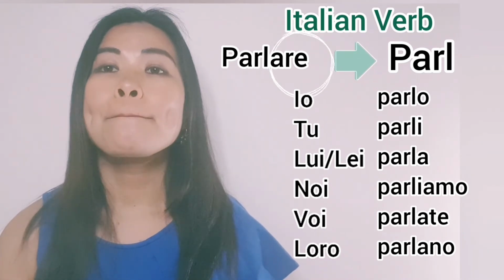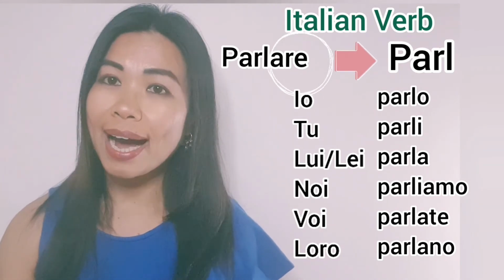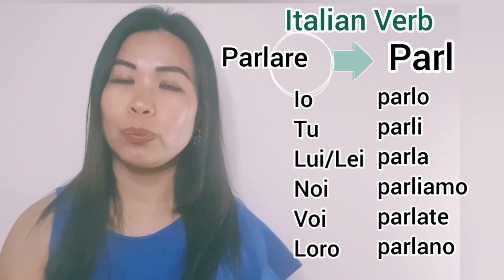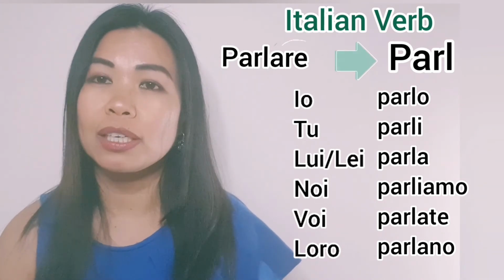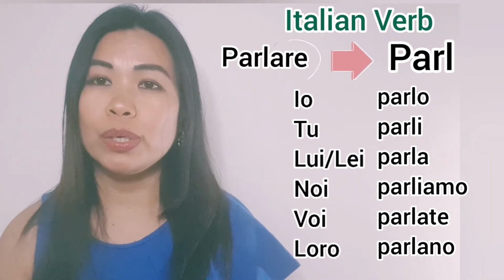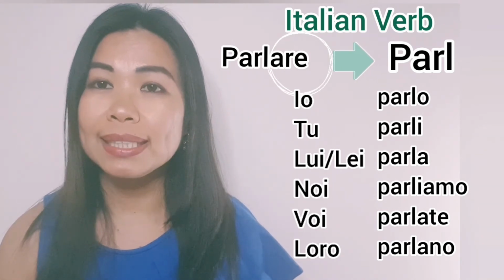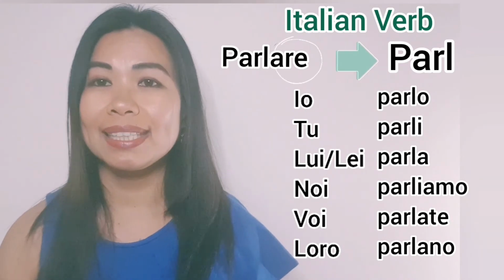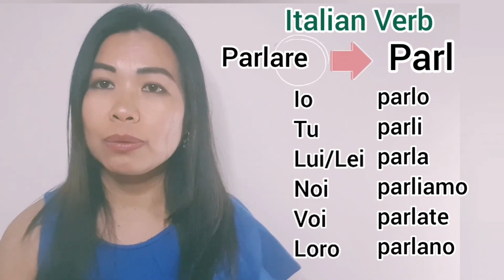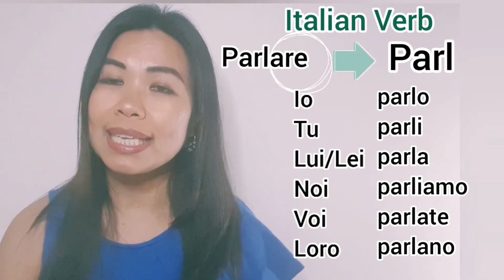Lui or lei parla, the ending is a. Noi parliamo, the ending that we put for the subject noi is iamo. Then voi, you in plural, voi parlate, the ending is ate. Then loro parlano, the ending is ano.